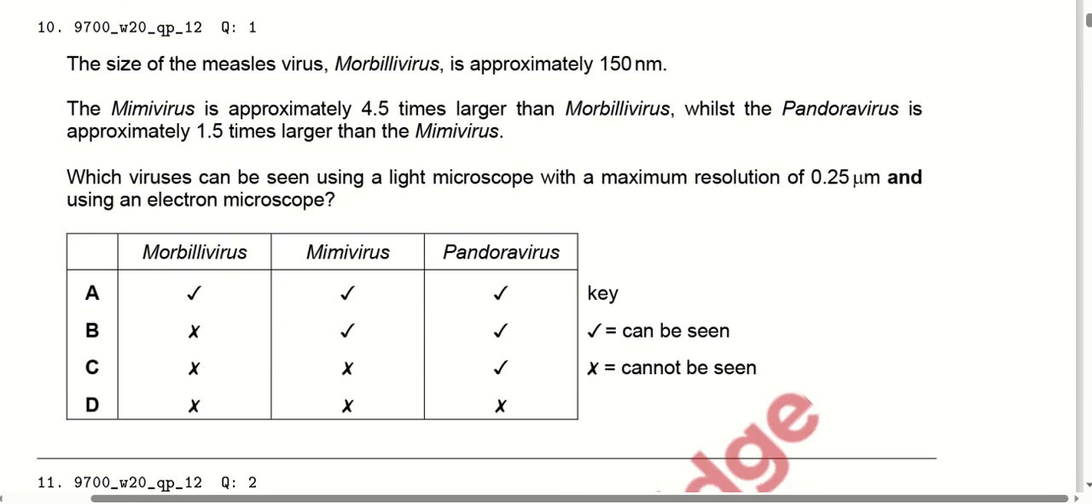The size of a measles virus, Morbilli virus, is approximately 150 nanometer, and the Mimi virus is approximately 4.5 times larger than that of the Morbilli virus, whilst the Pandovirus is larger than that Mimi virus as well. So which virus can be seen using a light microscope with a maximum resolution of 0.25 micrometer and using an electron microscope? I have read all the options and found that option number B is correct here, because the Morbilli virus is the smallest, so it cannot be seen with the light microscope, and we have to use the electron microscope. The Mimi virus can be seen and Pandovirus can be seen, so option number B is correct here.